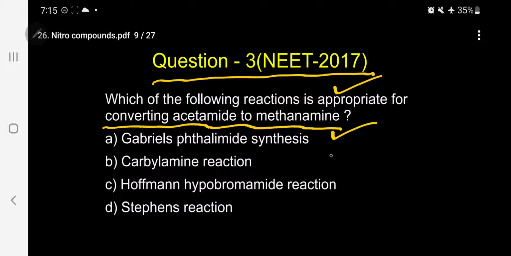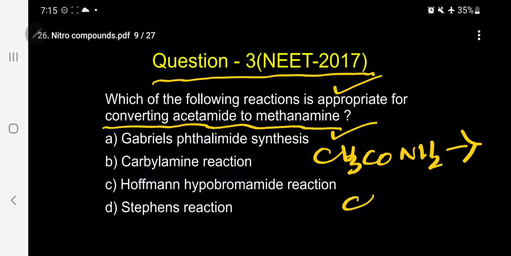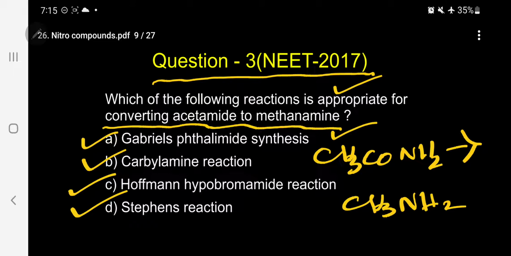What is the acetamide? CH3CONH2. It is converted to methylamine. So this is the reaction. The question is, which of the following reactions is appropriate for converting acetamide to methanamine? Gabriel's phthalimide synthesis, carbylamine reaction, Hoffmann bromamide reaction, Stephen reaction. So probably the correct answer may be C.